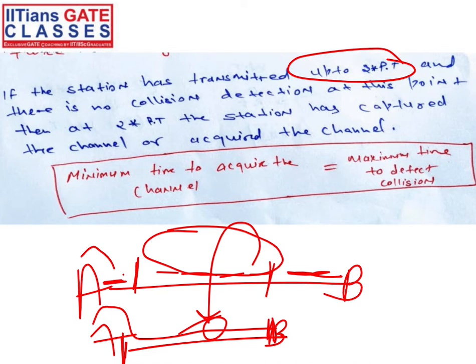So if transmission goes up to 2 into PT, it means that particular station A acquired the channel. No other station can send a frame because the channel is busy. That's why the minimum time to acquire the channel is called the maximum time to detect collision, which is 2 into PT.